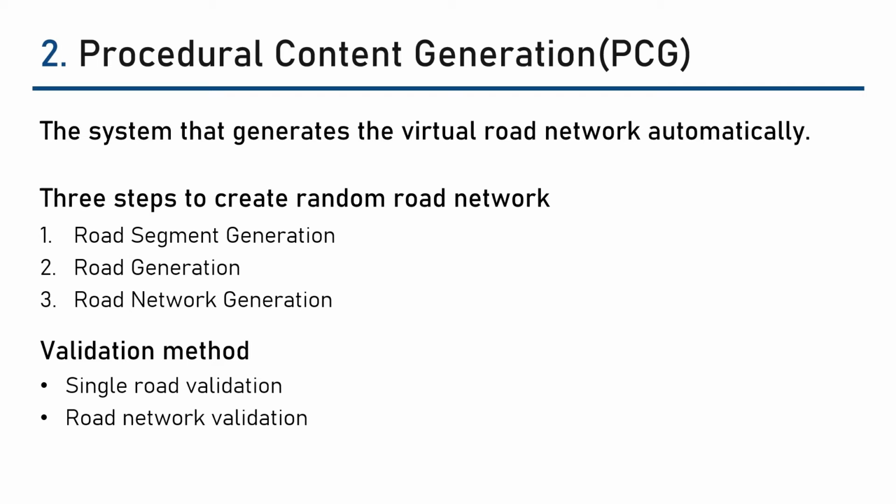Before explaining our main concept, I will introduce the way to create road networks. That is Procedural Content Generation, or PCG in short. PCG is a system that generates the virtual road network automatically. There are two steps to create a random road network using PCG: road segment generation and road network generation. And there are two validation methods: single road validation and road network validation. I will explain these methods briefly.